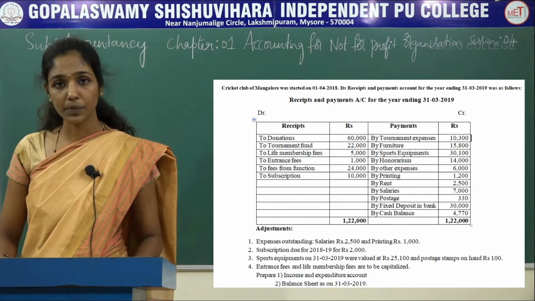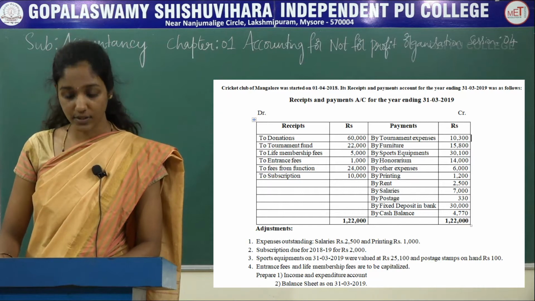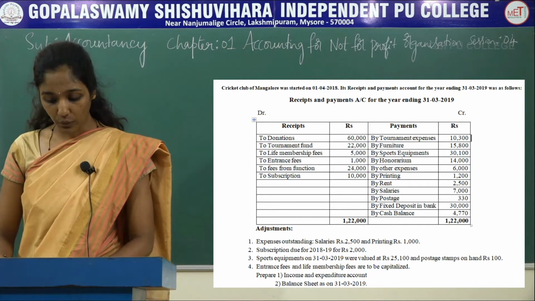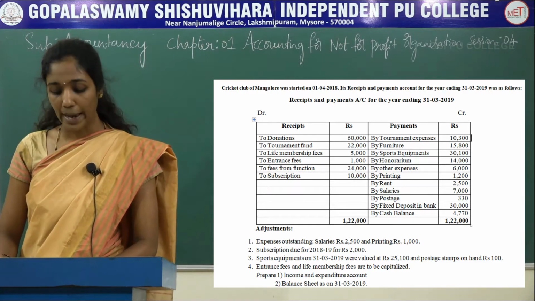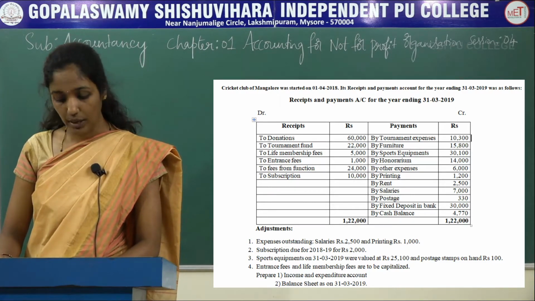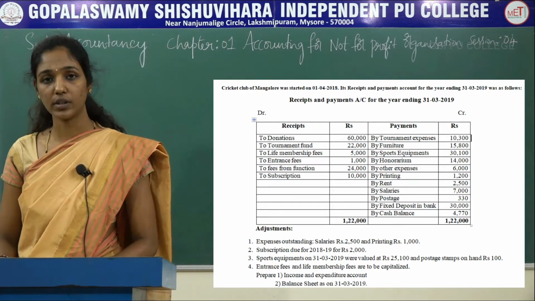So here in the receipts and payments account, on the receipt side: to donation 60,000, to tournament fund 22,000, life membership fees 5,000, entrance fees 1,000, fees from function 24,000, subscription 10,000.